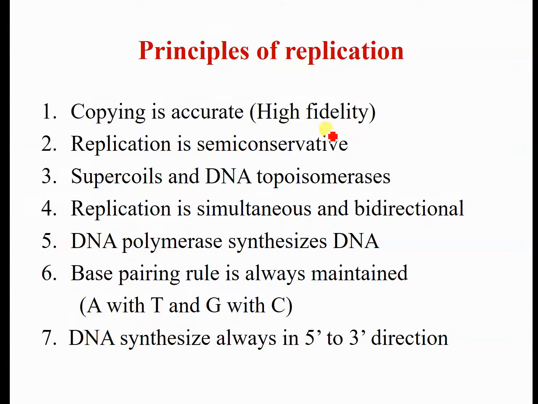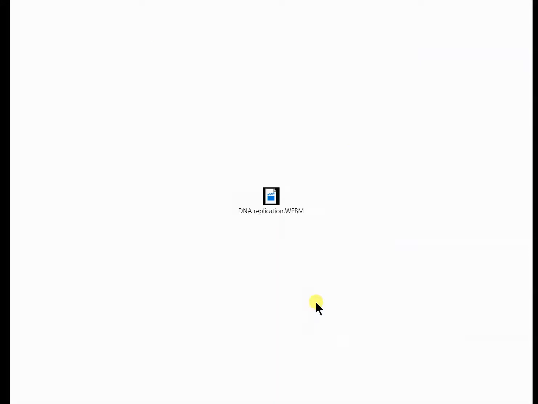So no mutation occurs in the daughter cell DNA. Replication is semi-conservative. Supercoils and DNA topoisomerase we have seen. Replication is simultaneous and bidirectional. DNA polymerase actually synthesizes the DNA, and it is always synthesized in the 5 prime to 3 prime direction, and the base pairing rule is always maintained, A with T and G with C. So that completes our today's